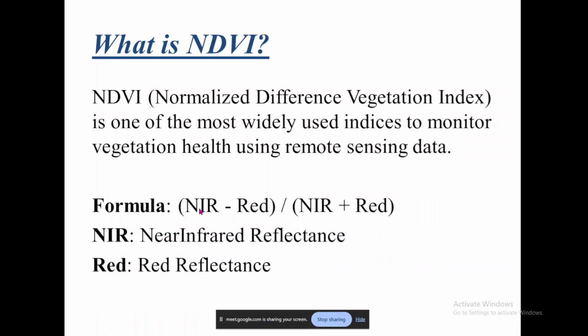The near infrared is very strongly reflected by healthy, chlorophyll-containing vegetation. Remember that near infrared is reflected, nothing is absorbed, because near infrared has absolutely no usage in producing the green pigment, that is chlorophyll, whereas red is necessary.